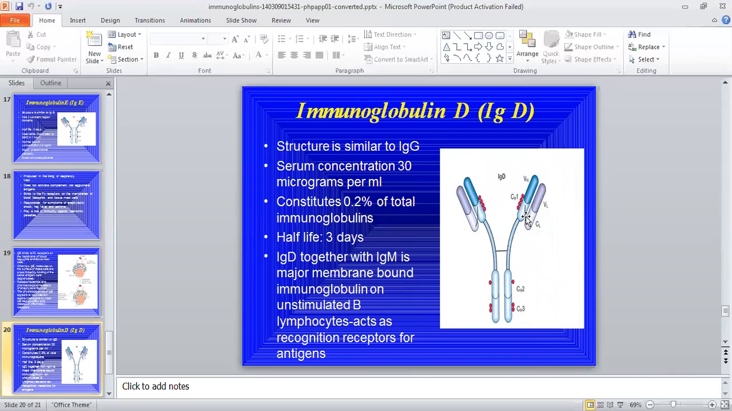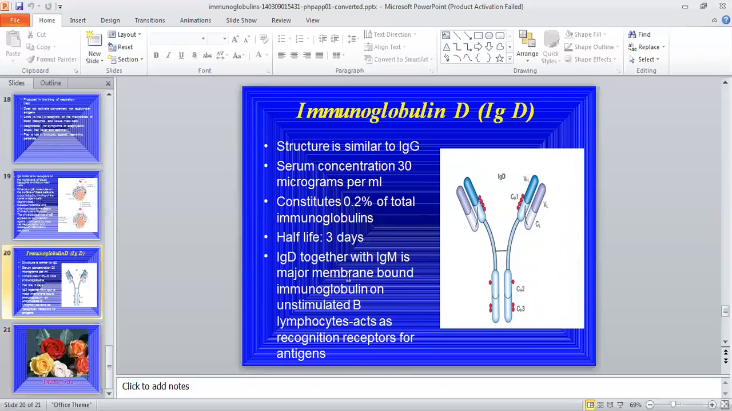The last one is IgD. Again, the structure of IgD is similar to IgG. The concentration of this IgD in serum is 30 microgram per ml. The half-life of this IgD is 3 days, and IgD together with IgM are the major membrane-bound immunoglobulins on unstimulated B lymphocytes, acting as a receptor for the antigens. The role of this IgD is unknown.